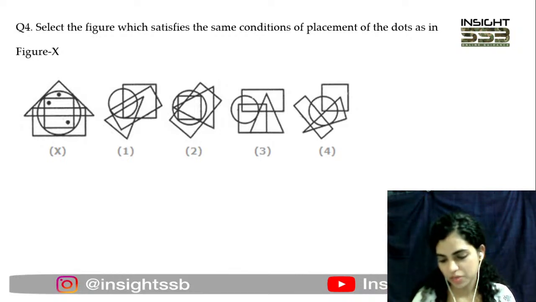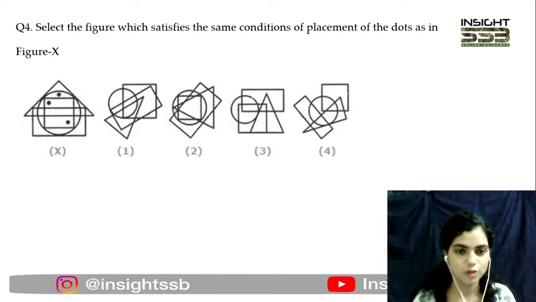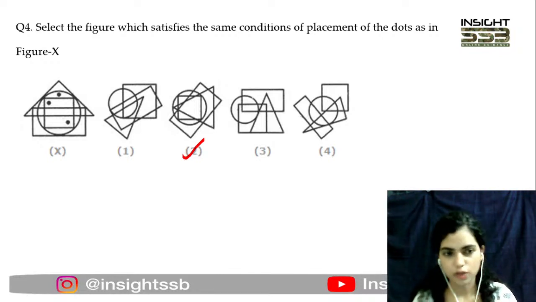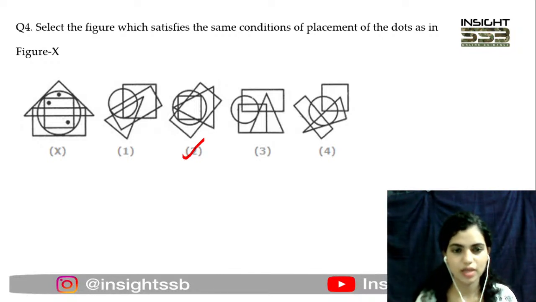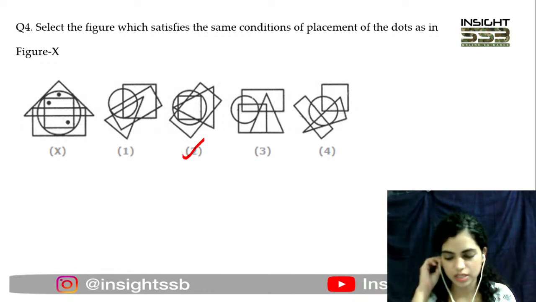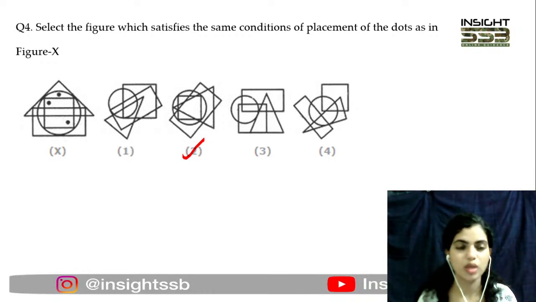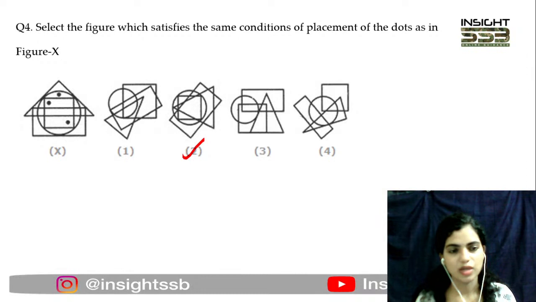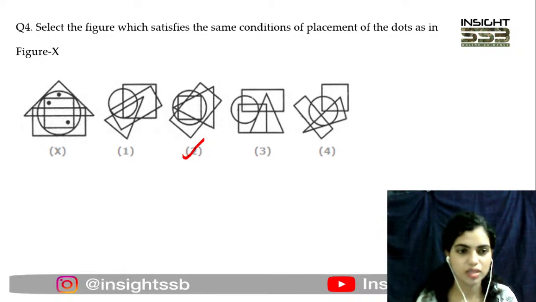Okay, the maximum of you are coming up with 2 now. Someone is saying C. Maximum are going with 2, and yes, you guys are correct. जो भी कह रहे हैं 2. ये वाला figure काफी complex है. There are a lot of shapes going together. So I understand that this might have taken more time as compared to other ones. But again, the trick is just break down your figures, break down the elements into simpler terms, go one by one, and you can come up with the right answer.